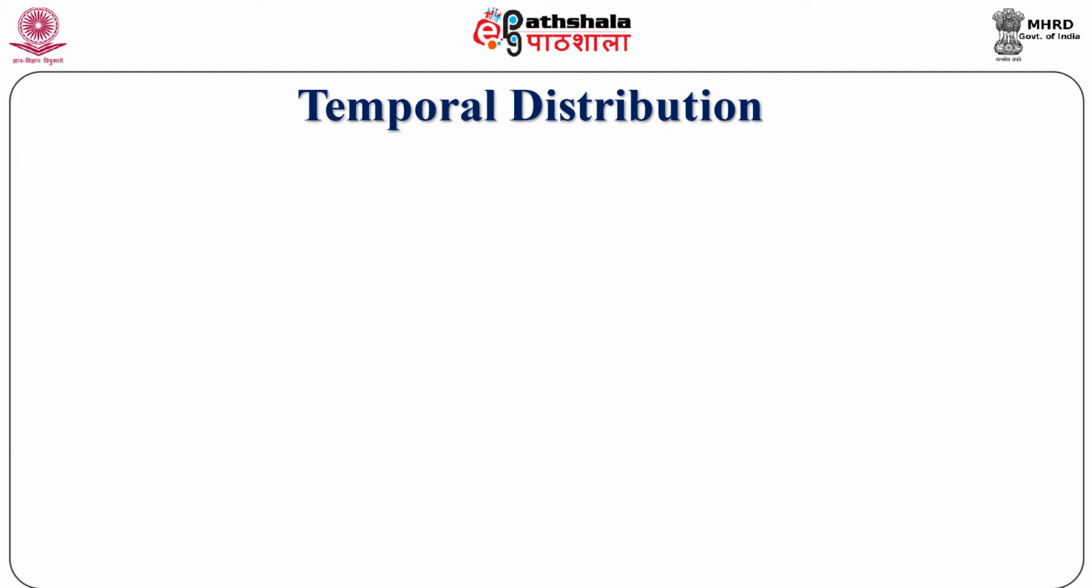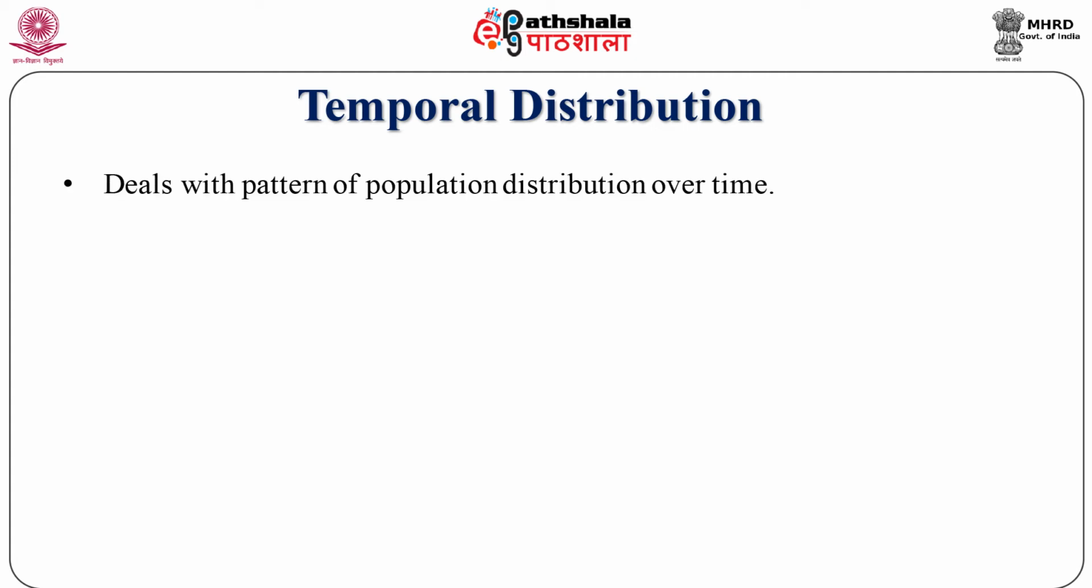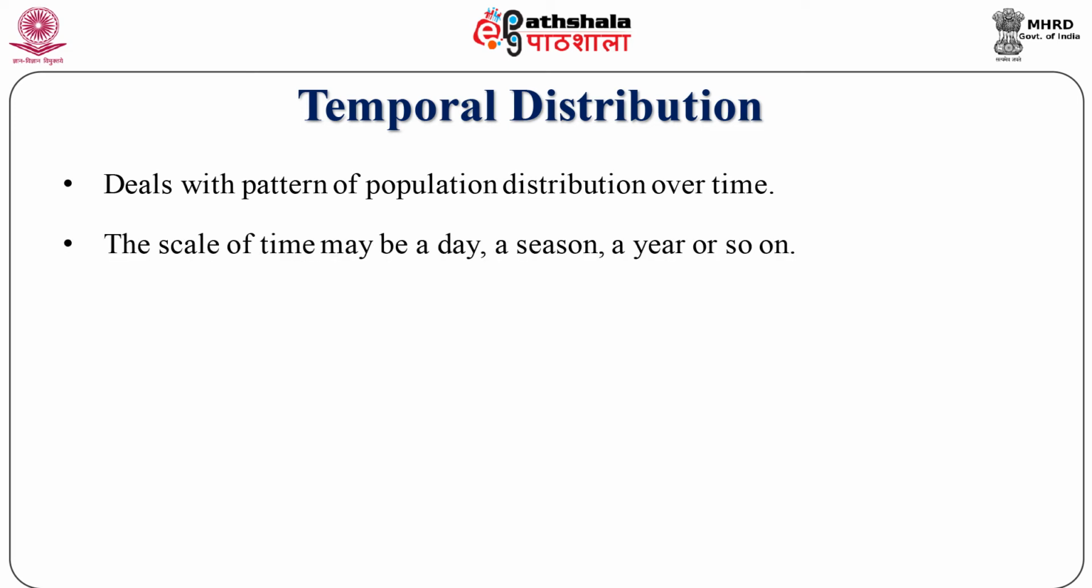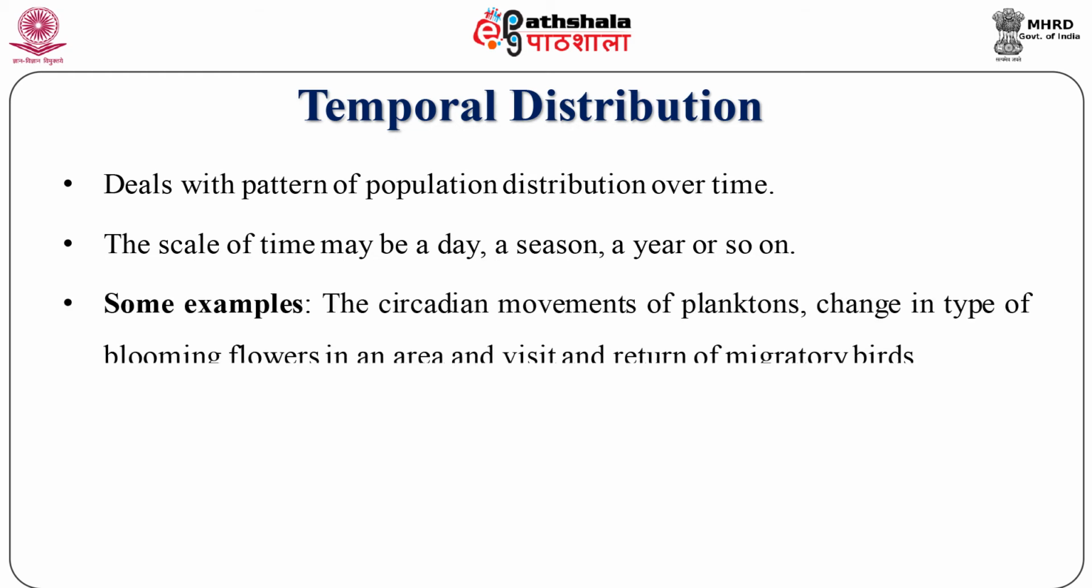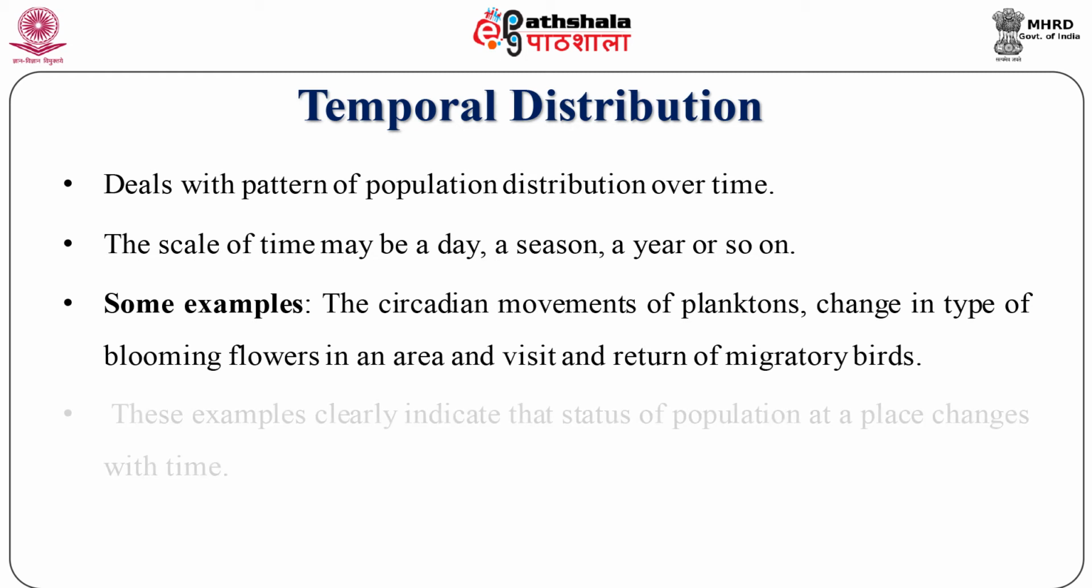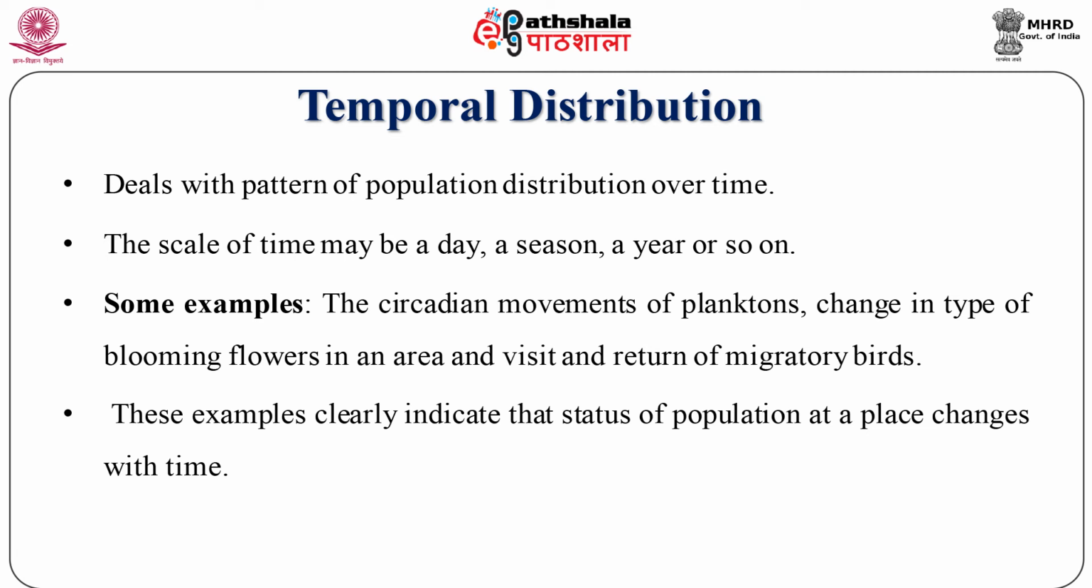The temporal distribution. The temporal distribution deals with patterns of population distribution over time. The scale of time may be a day, a season, a year or so on. Some examples of temporal distribution are the circadian movements of plankton, change in type of blooming flowers in an area and visit and return of migratory birds. These examples clearly indicate that status of population at a place changes with time.